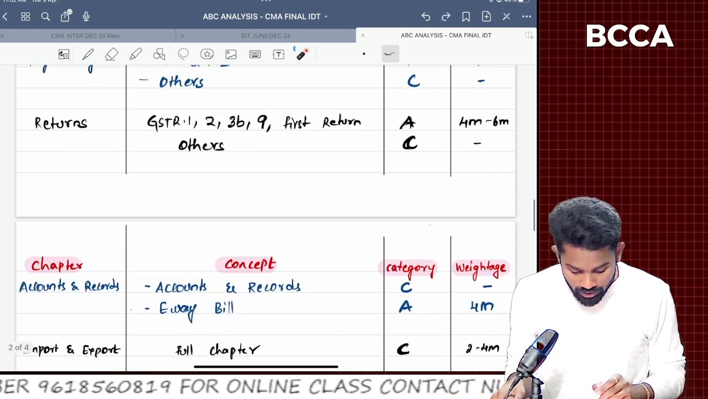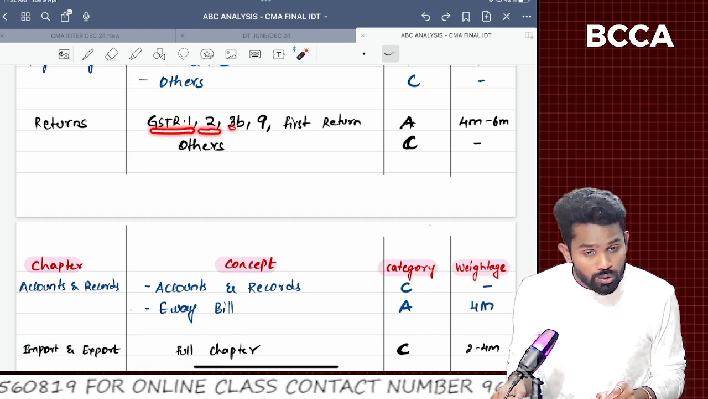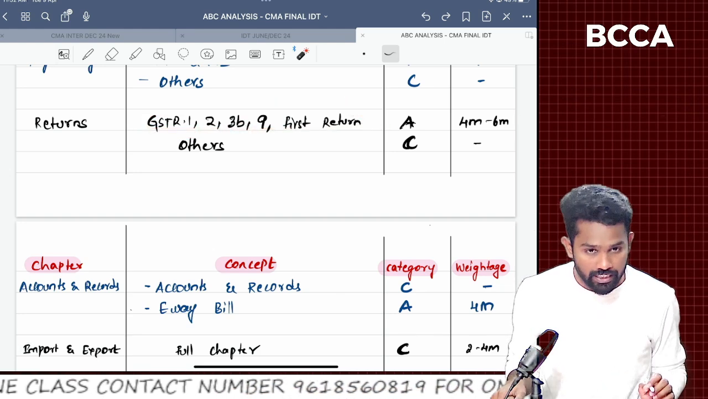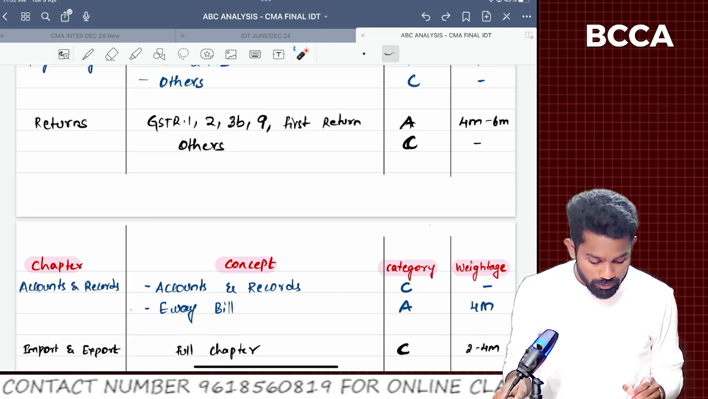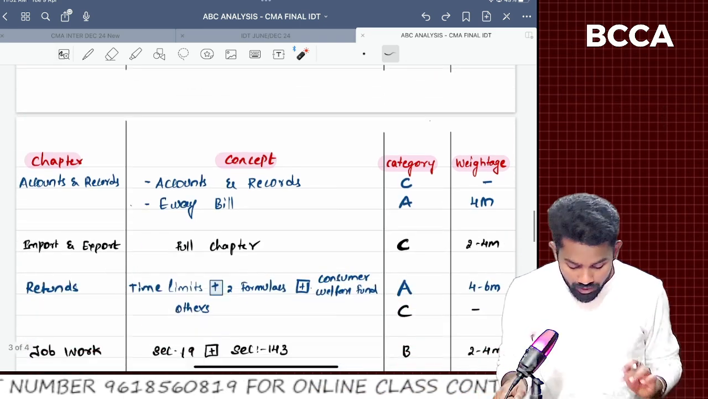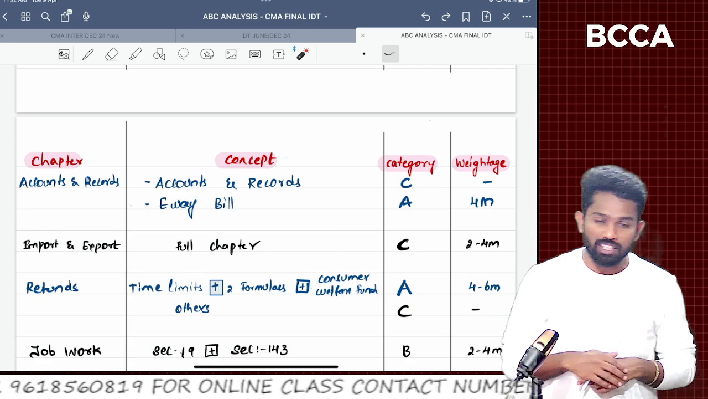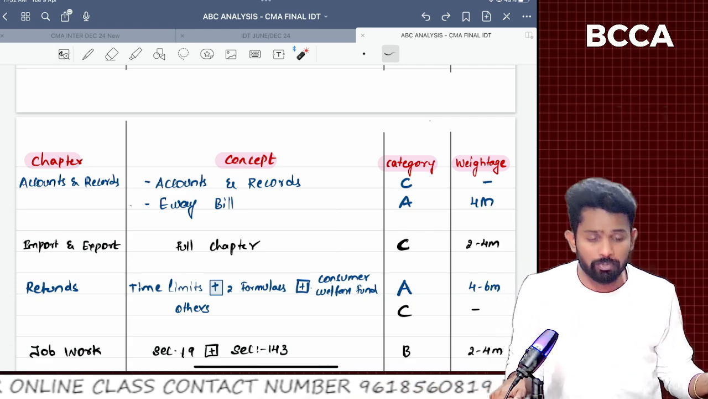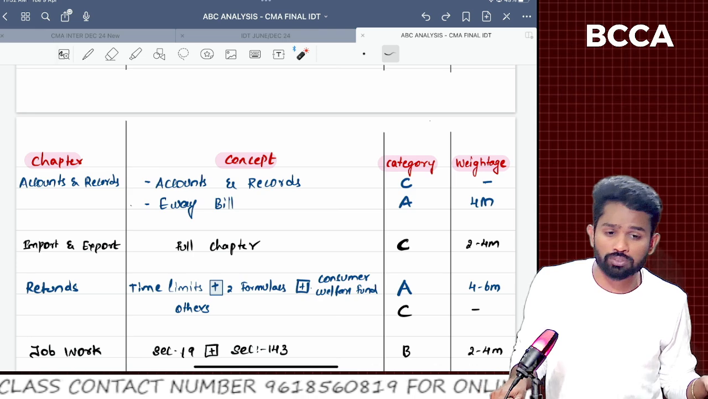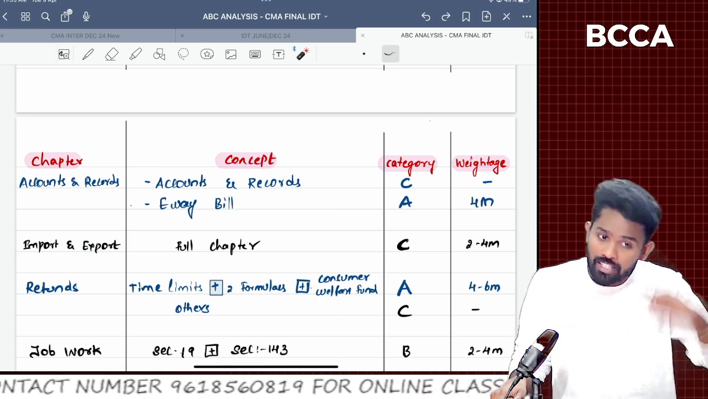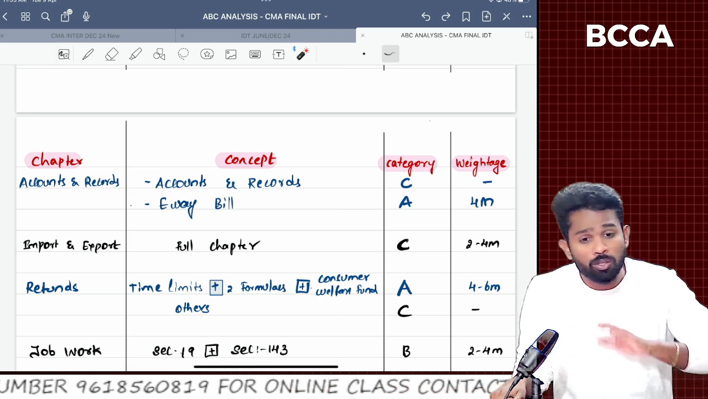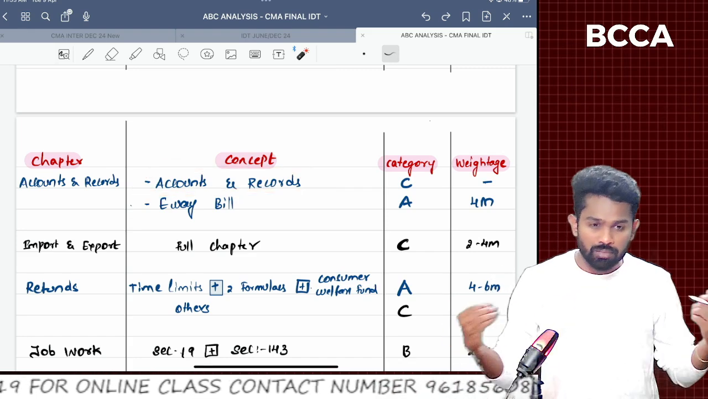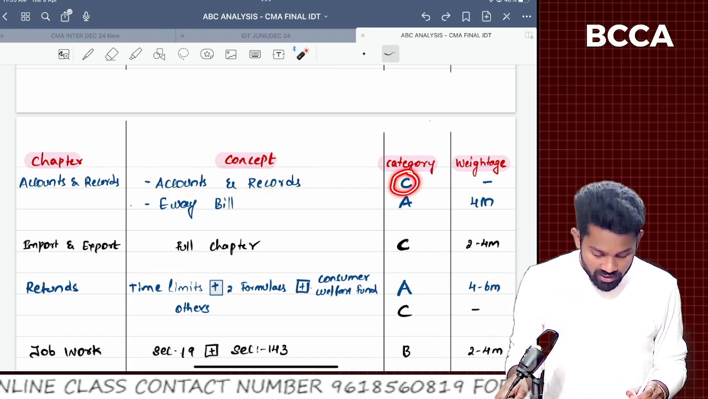Next, coming to the returns, sir. GSTR 1, 3B, GSTR 9, first return. These concepts are A category, whereas the other returns will come under the C category. Next, accounts and records. Accounts and records is a purely theoretical chapter, like what a manufacturer has to maintain in books of accounts, what a payroll person has to maintain, what regular books of accounts have to be maintained, and for how much period they have to be maintained. These are theoretical, procedural kind of topics, not much important, C category only.